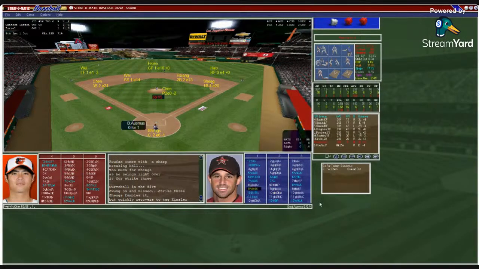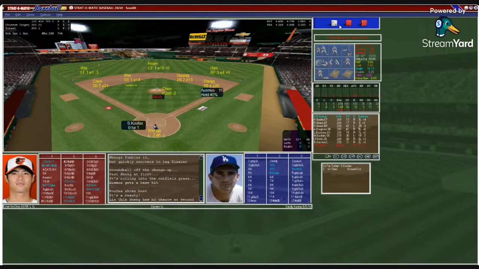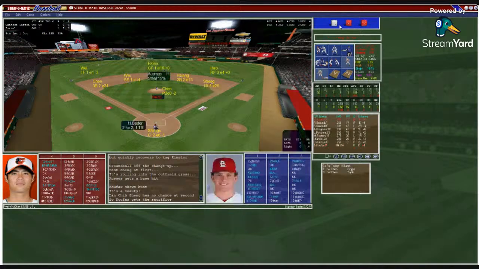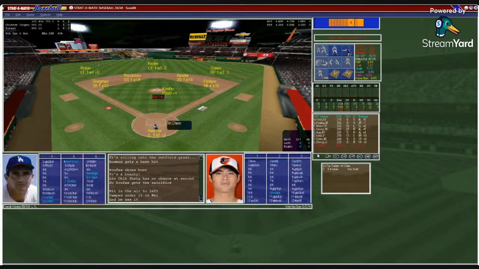Kinsler, a strikeout. Here's Ausmus. Single to right field by Ausmus. Here's Koufax, lays down a bunt, goes to second, 2 outs. Here's Bader. And Bader, no. Wee with a nice running catch to end the inning. We go to the 6th, still 1-0 Israel.